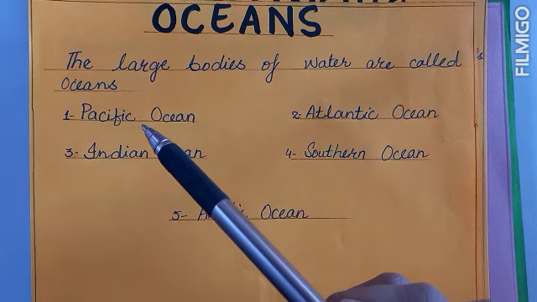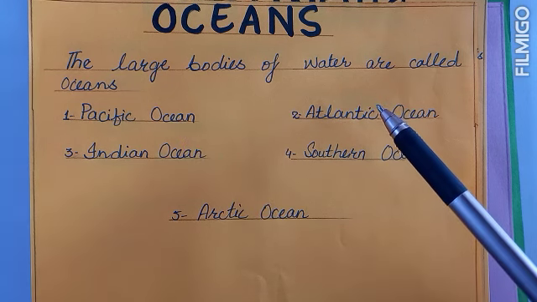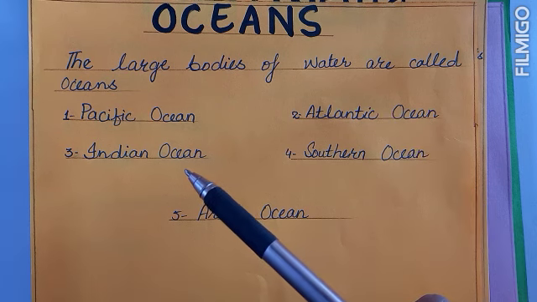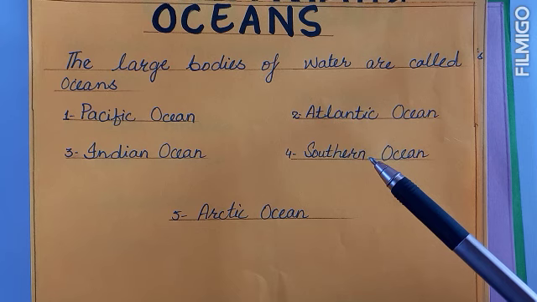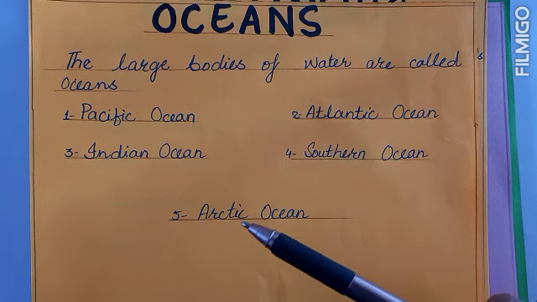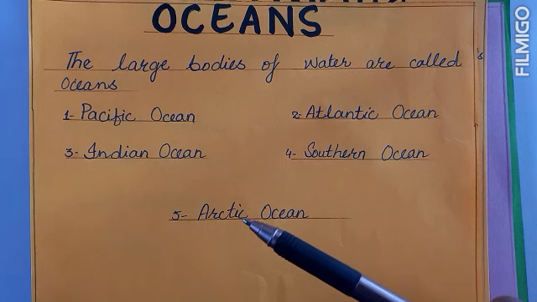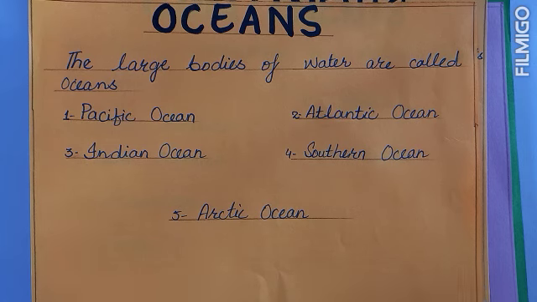The largest ocean of the world is the Pacific Ocean. The second largest ocean of the world is the Atlantic Ocean. Third one is the Indian Ocean. The fourth one is the Southern Ocean, and the fifth one, which means it is the smallest ocean of the world, is the Arctic Ocean. Now we will locate these 5 oceans on our world map with the help of directions.